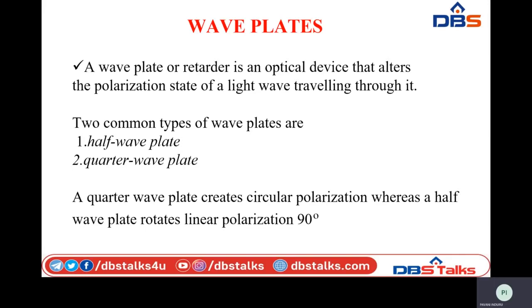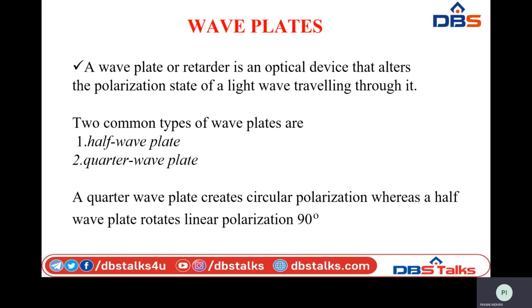The use of the half wave plate is that it is going to add a 90-degree phase shift to the linearly polarized light. Similarly, the usefulness of the quarter wave plate is that it is going to convert linearly polarized light into circularly polarized light or sometimes elliptically polarized light, based on our requirements.